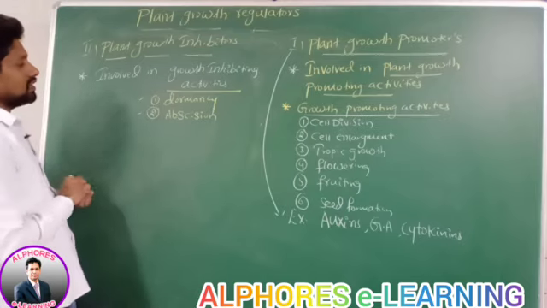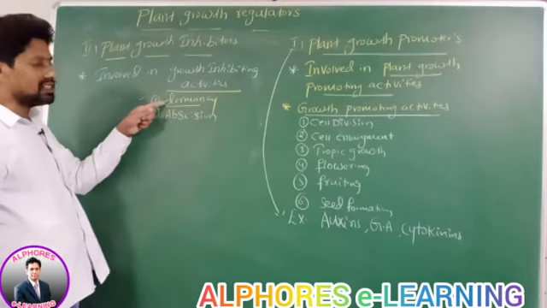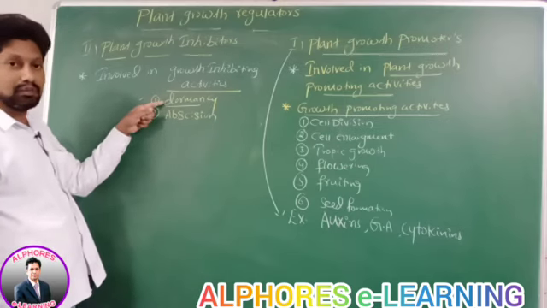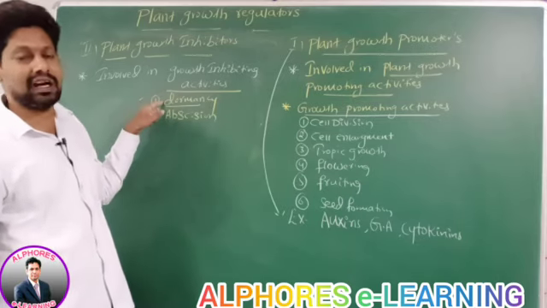What is the meaning of dormancy? Dormancy is the inability of a seed to germinate due to unfavorable internal conditions.